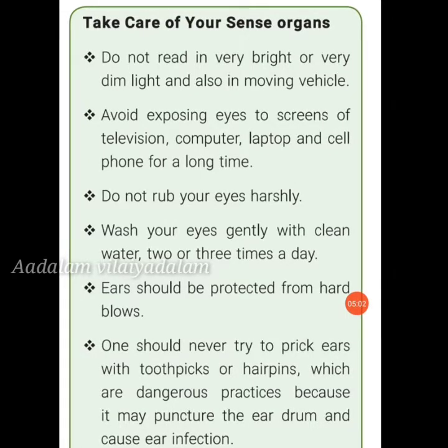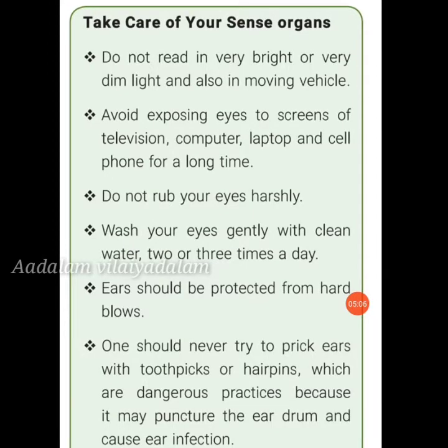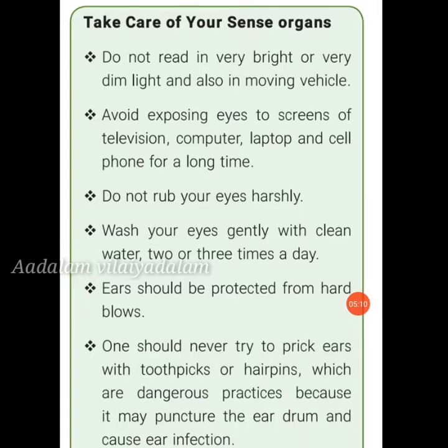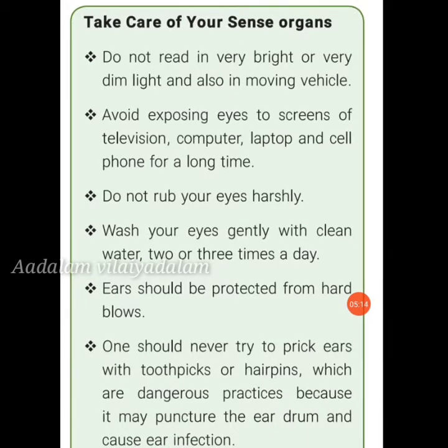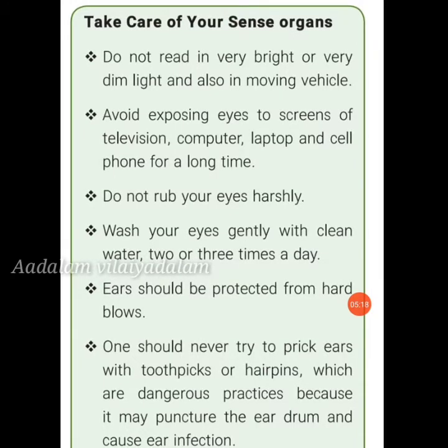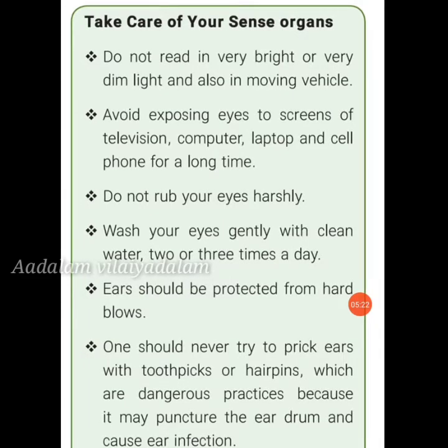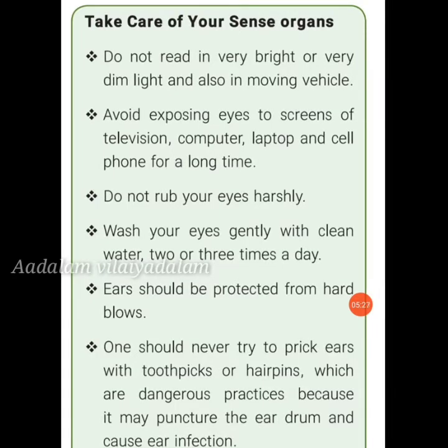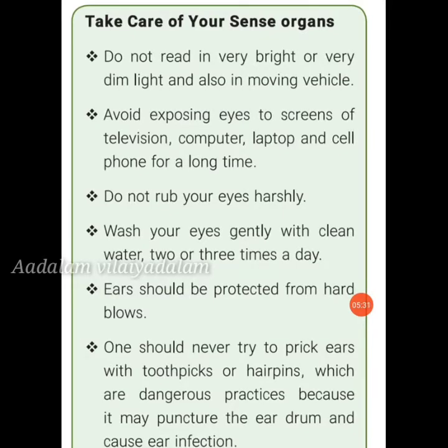Ears should be protected from loud blows. One should never try to prick ears with toothpicks or hairpins, which are dangerous practices because they may puncture the eardrum and cause ear infections. One should bathe at least once a day to keep the skin clean and fresh. So these are the points to take care of your sense organs.